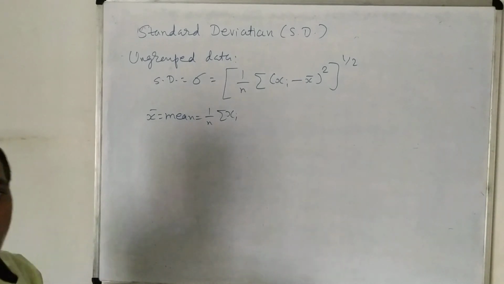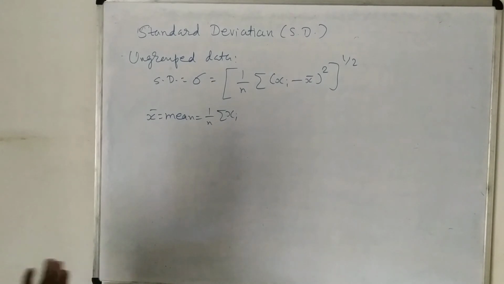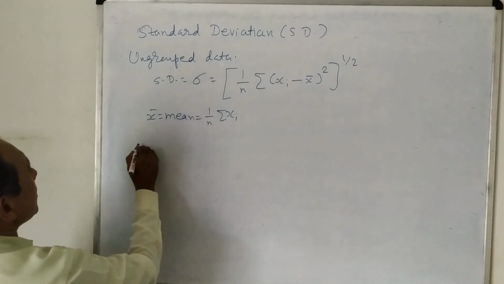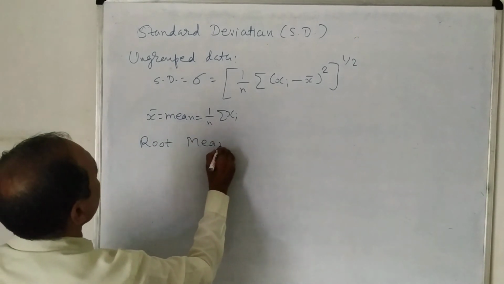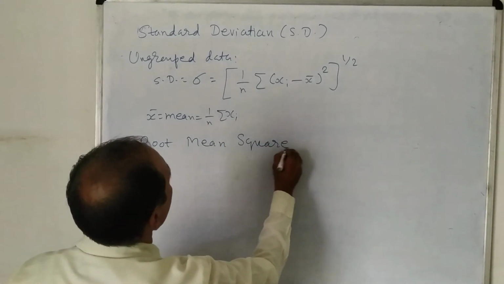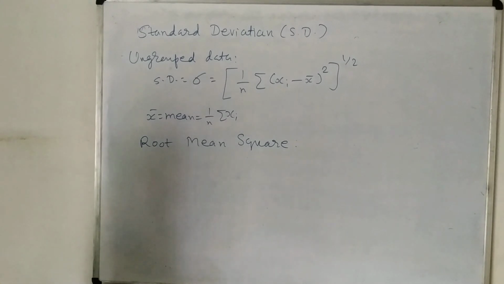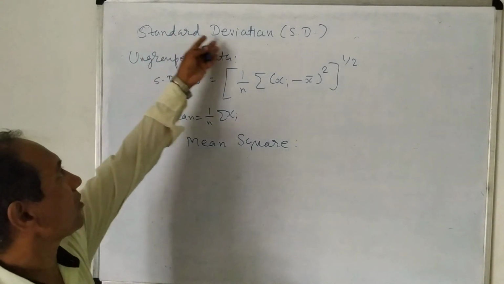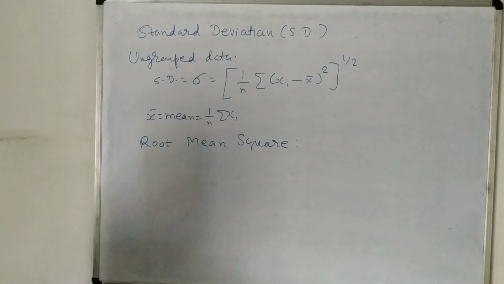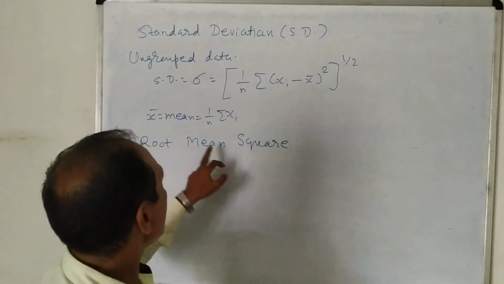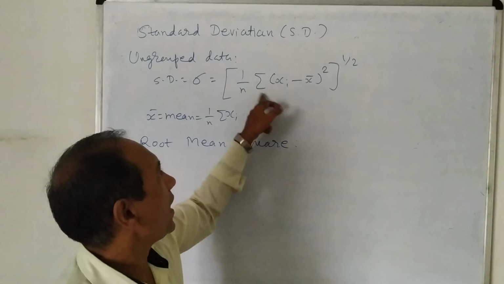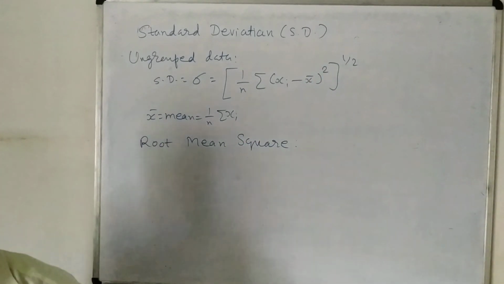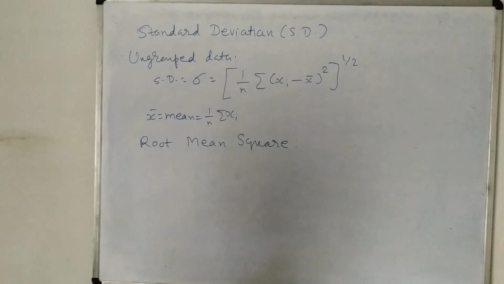First of all, we will look at the formula only, then we will apply it to solve problems. This standard deviation is sometimes also known as root mean square. So if you are asked to find the root mean square of the data, don't get confused, because it is the same thing as standard deviation. Here root means square root is taken, mean means this is divided by n, and square means the mean of the squares has been taken. So that is its name. Another name is root mean square.